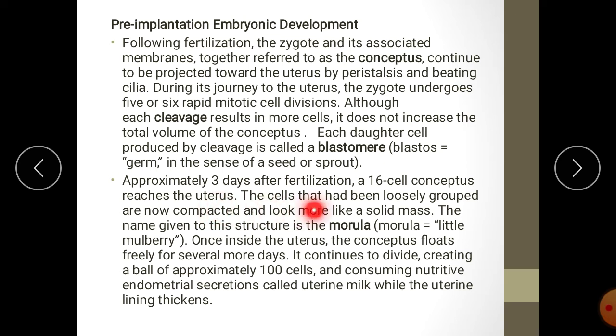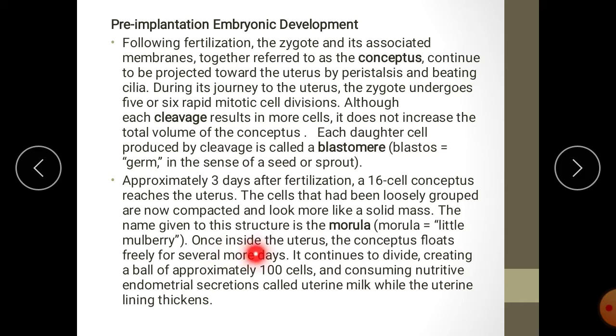The cells that had been loosely grouped are now compacted and look more like a solid mass. The name given to this structure is morula. Morula is a ball-like cellular embryo which does not have a cavity at the center. It's a solid ball of cells. Morula means little mulberry. It is a mulberry fruit-like embryo. Therefore, this stage is known as the morula stage.